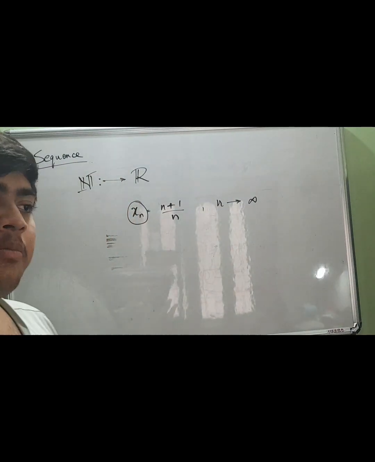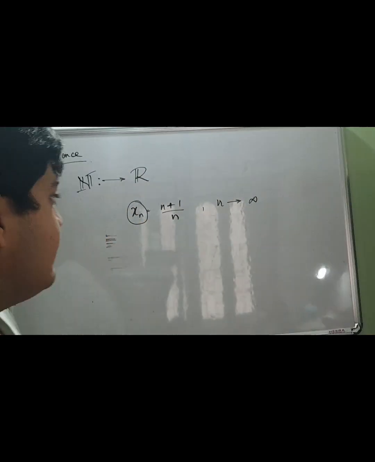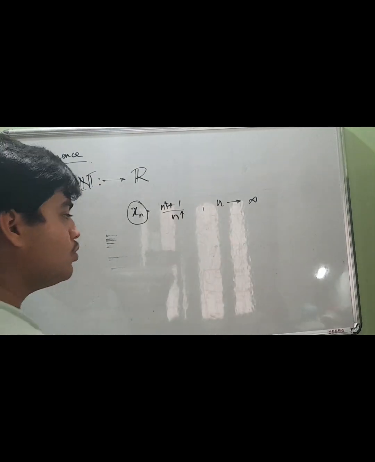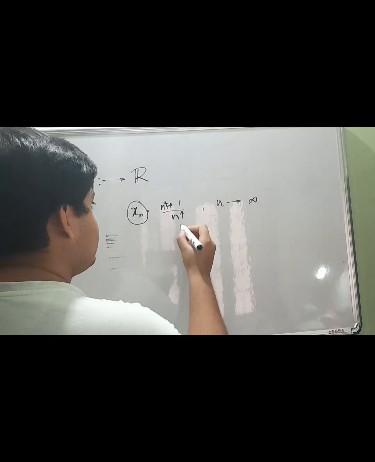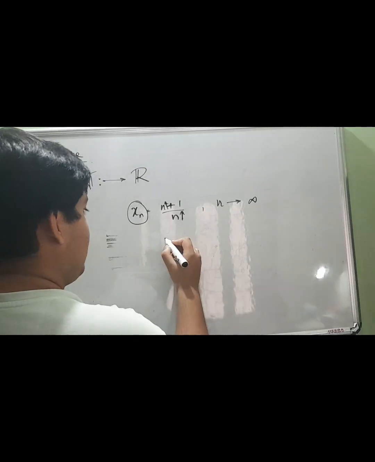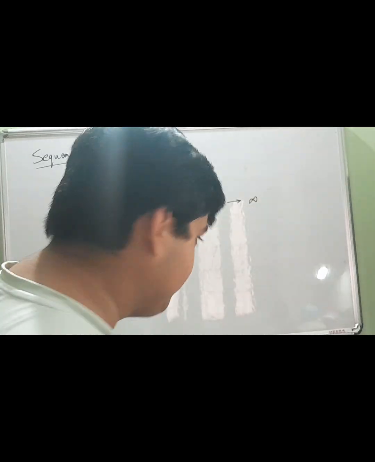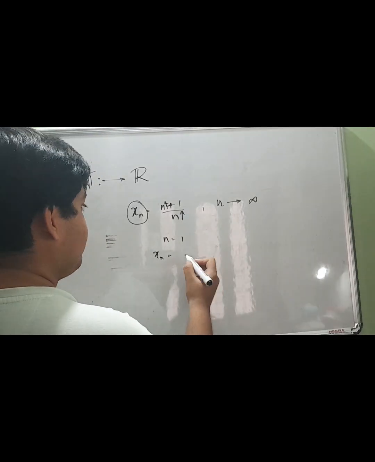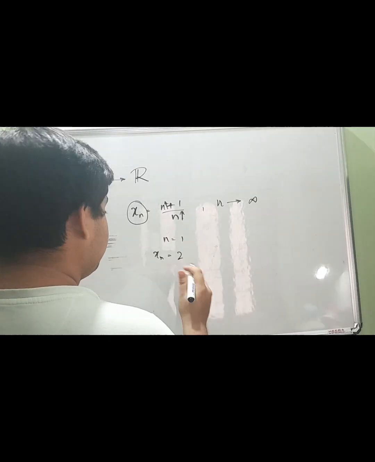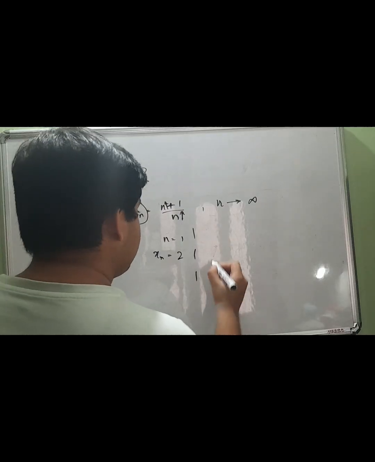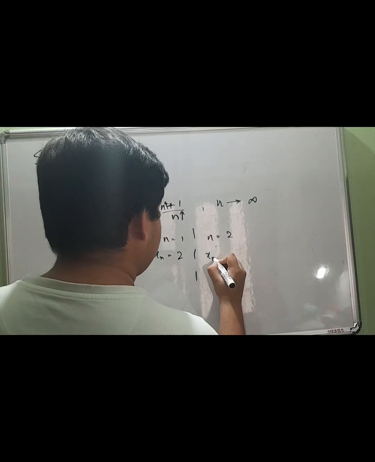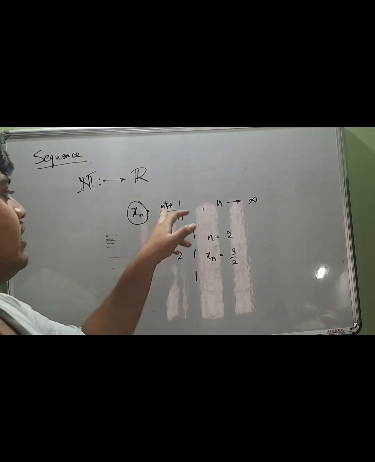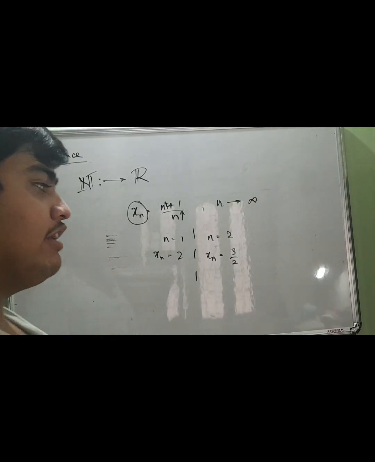We can think about this intuitively. If n increases, then the numerator will increase too, right? Let's say n equal to 1. Then xn is equal to (1 plus 1) divided by 1, which is 2. If n equal to 2, then xn is equal to 3 over 2, since 2 plus 1 is 3, divided by 2.